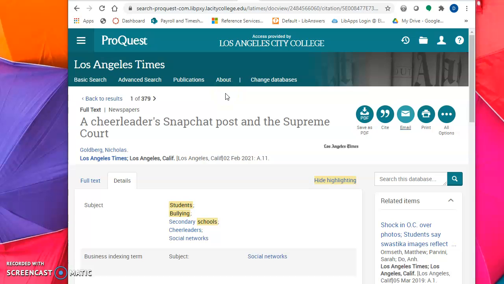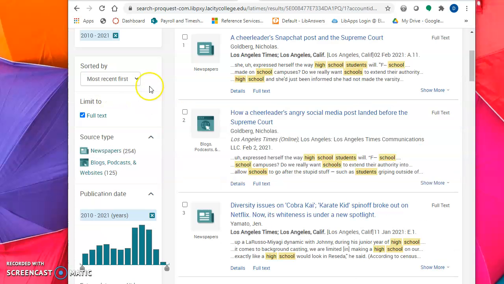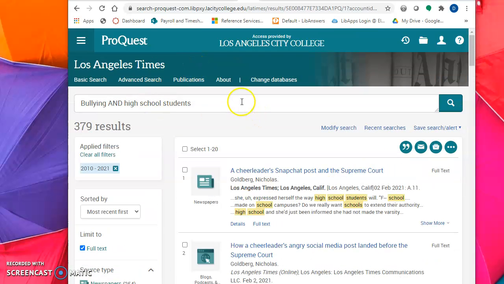So you have Academic Search Complete, which has peer-reviewed magazines and newspapers. You have JSTOR that just has mostly peer-reviewed. And then you have Opposing Viewpoints that has peer-reviewed magazines, newspapers. And then you have this Los Angeles Times that will just have newspapers. So I think you guys are pretty much covered on this assignment to get your 5 resources.